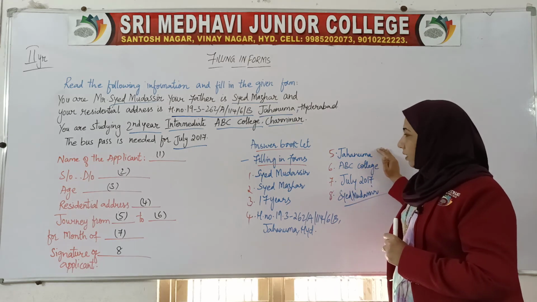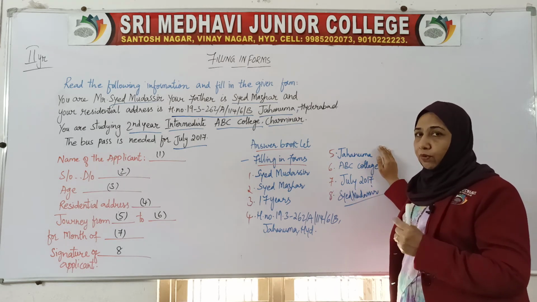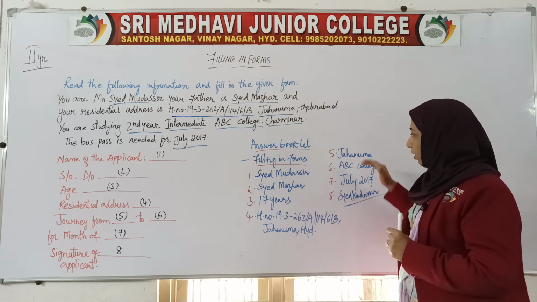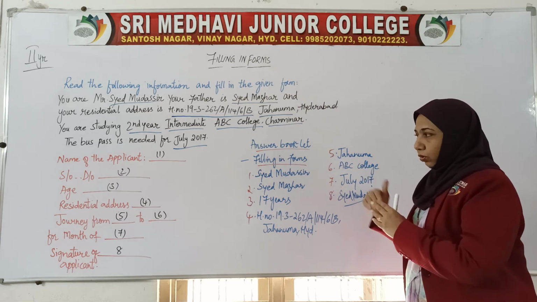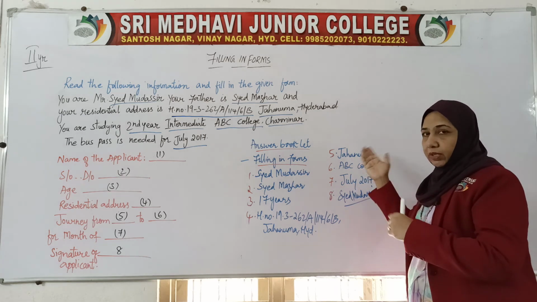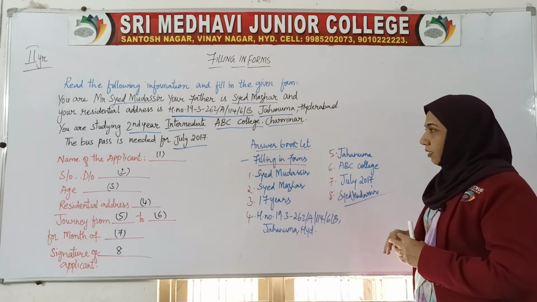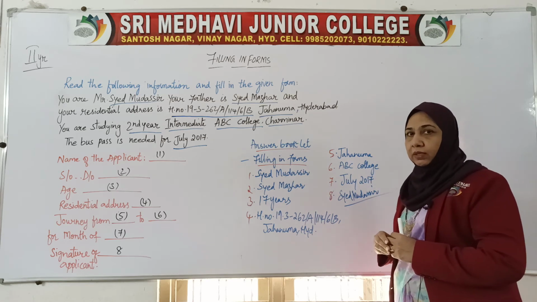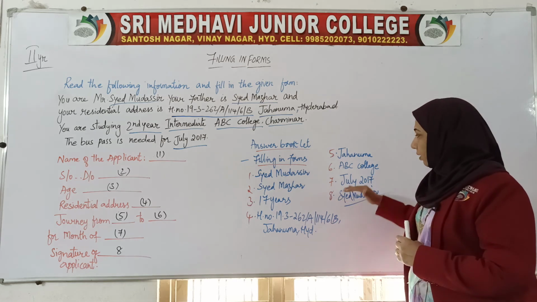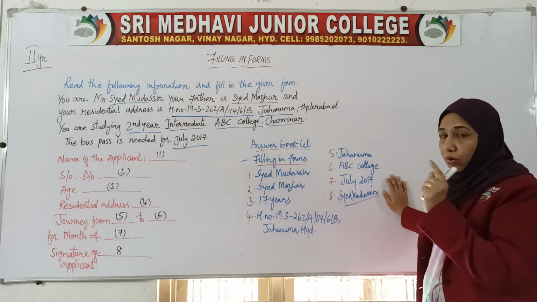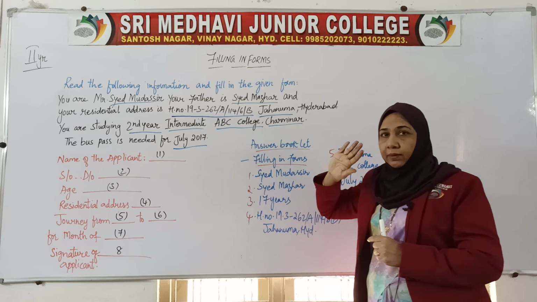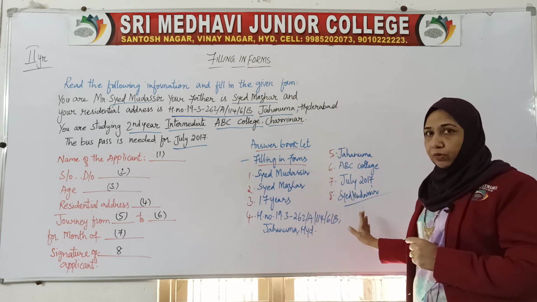Okay, the next is the fifth, they are asking about the journey, from which place to which place the person wants to travel. So from Jahanuma to ABC college, but the two blanks are divided, so you have to be very clear, don't write from here to there, from there to here. Next is the seventh, the month in which the person wants to apply and travel. That is the month mentioned there, not the month in which you are writing the examination. Whatever is mentioned in the question, you have to frame for that.